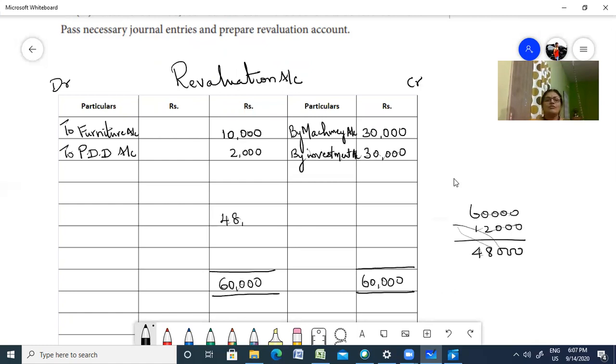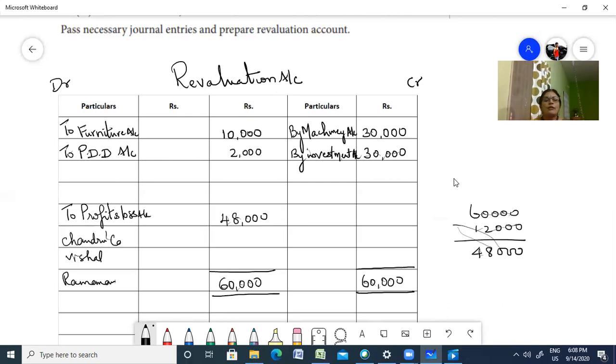So 48,000 is your revaluation profit. To profit and loss account. So this is your profit on revaluation. It's going to be shared among the 3 partners. So who are the partners who are going to share? You have 3 partners, Chandru, Vishal and Ramanan. This is Chandru, Vishal and Ramanan.